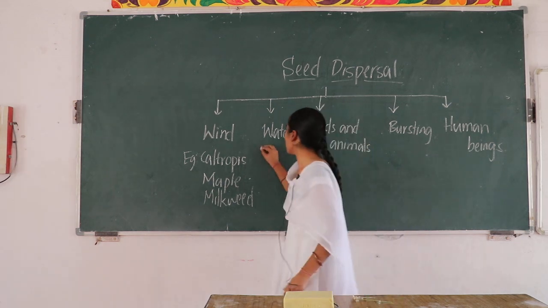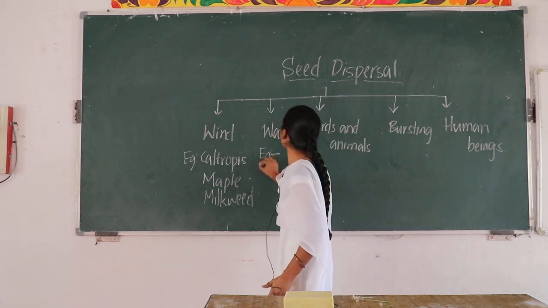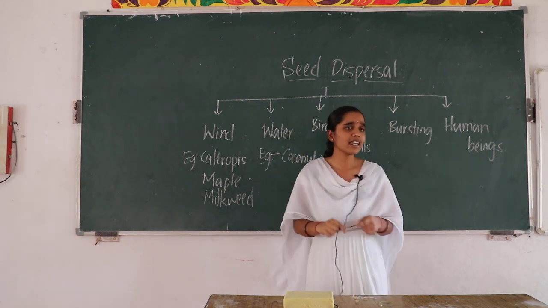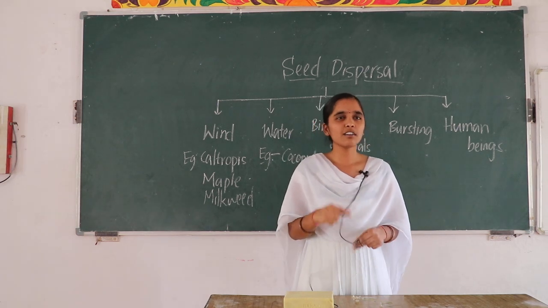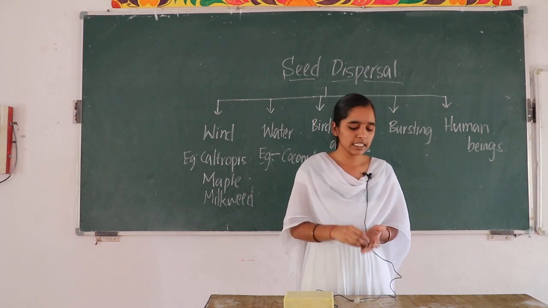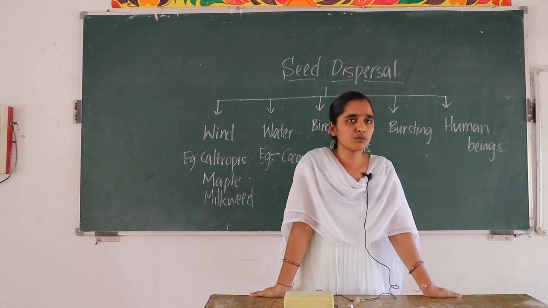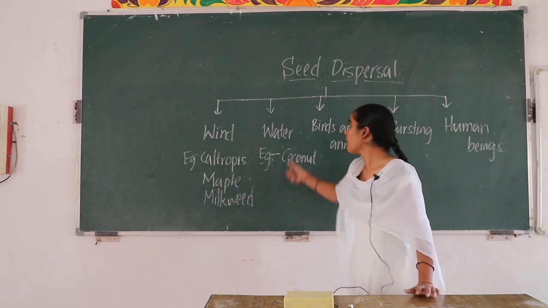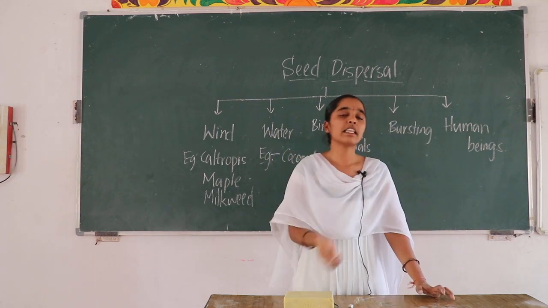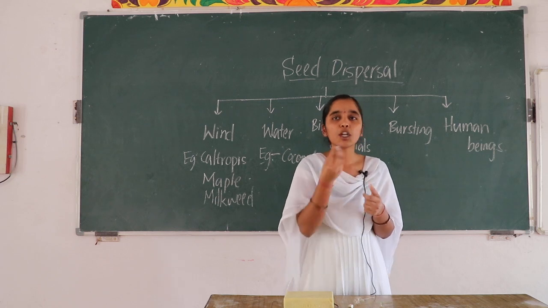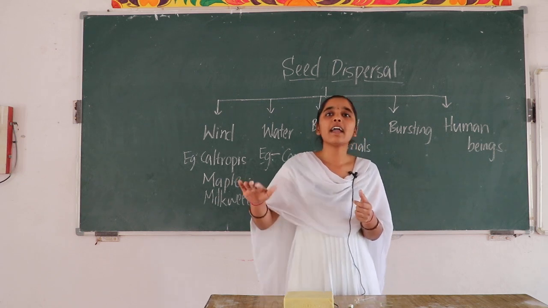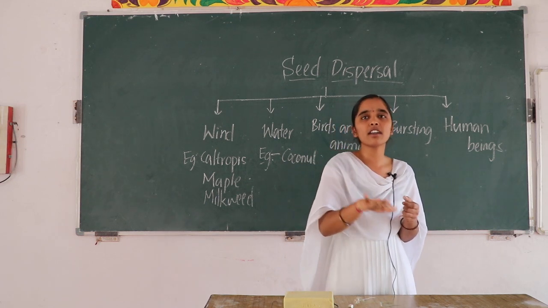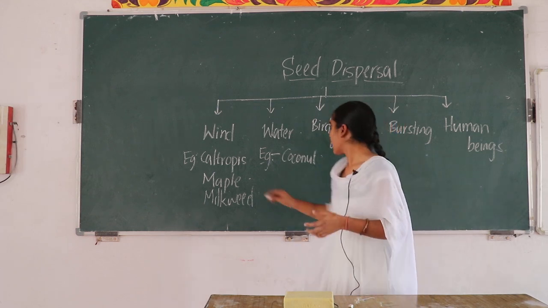I have already told you nature makes many wonders. One of the wonders is this, also what? Coconut. And next, have you seen a lotus pond in our district? Have you observed the lotus? Yes. Have you seen the seeds of lotus? No. They are usually very wet, but they disperse through water. How? The seeds which are very heavy get to the bottom of the water and they disperse when they get the force of floods or in the flow of water. Okay, another example is what?